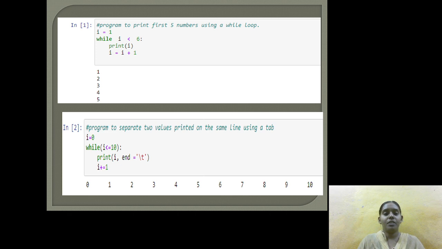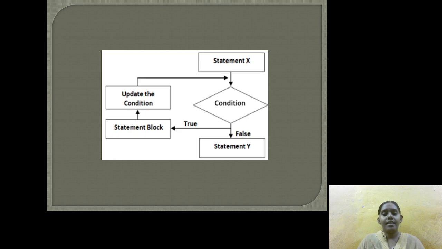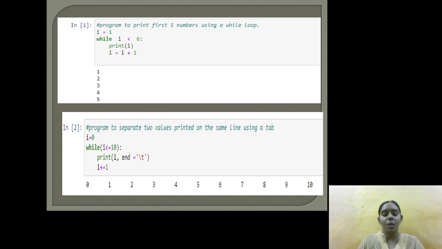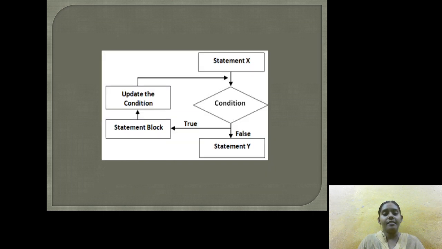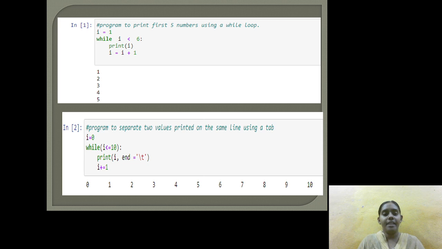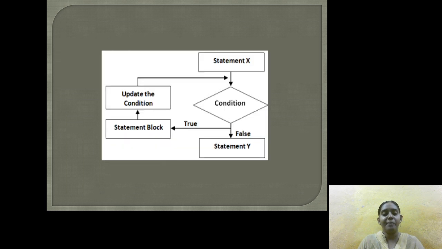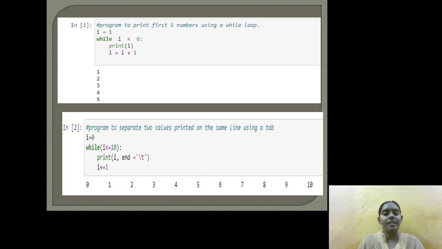Among the solved problems, we can see a program to print the first 5 numbers using a while loop. We take the statement x as i equal to 1. The condition is while i less than 6, and we print i, and i equal to i plus 1. We can see clearly in the flow chart that statement x is i equal to 1, and while i less than 6 is the condition. We print i, executing the statement block and updating the condition, i equal to i plus 1, and the output is 1 2 3 4 5.